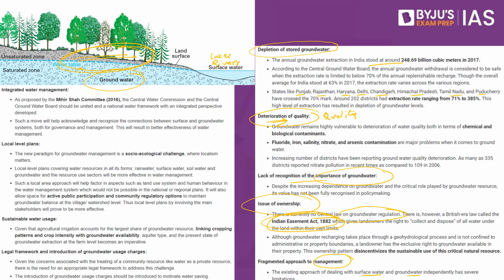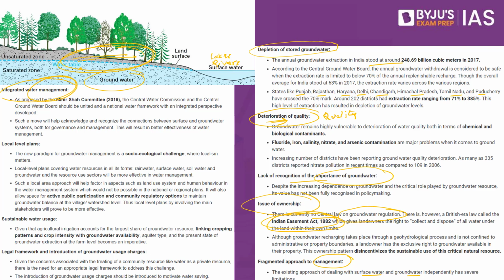What are the measures that we have to take? As of now, we have a splintered approach, which means we have a separate approach for the surface level water. We also have a separate approach for the groundwater. In a number of cases, we do not have an approach for the groundwater. So what we require is an integrated water management.